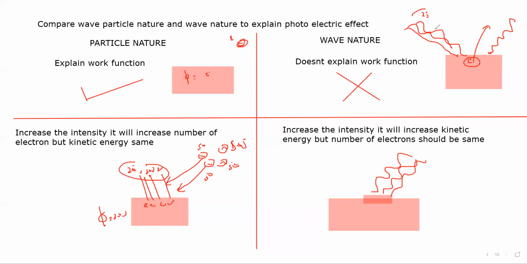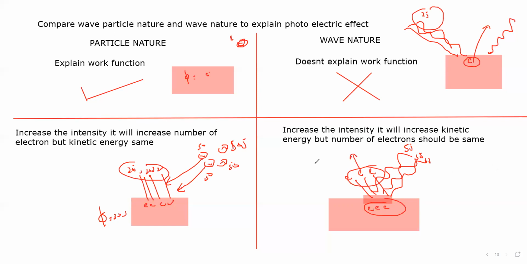For example, first there was 2 joules, now it is 5 joules on a unit area. The number of electrons in the unit area is the same, so the energy at which these electrons will come out should be higher.